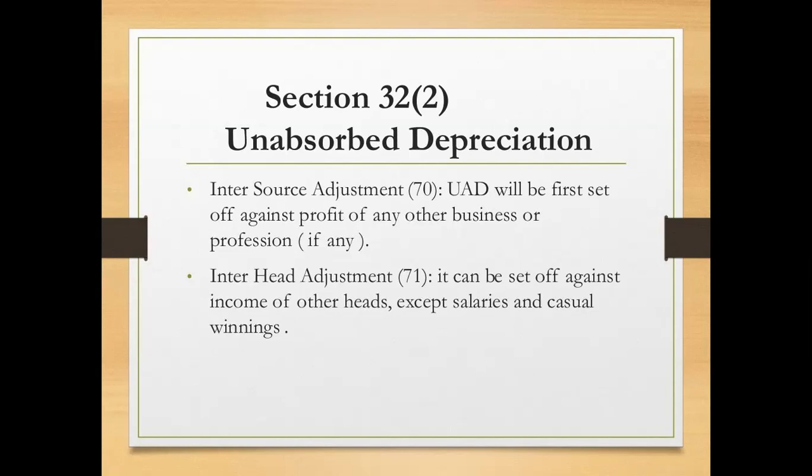Unabsorbed depreciation is nothing but the amount of depreciation which has to be claimed, but has not been claimed in the previous year. That amount will be called unabsorbed depreciation.